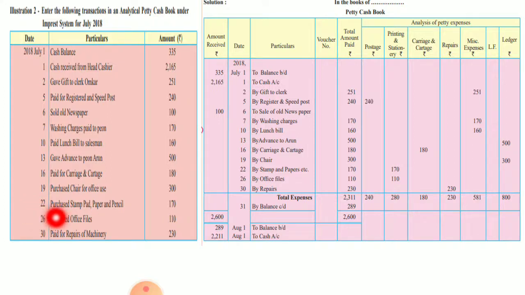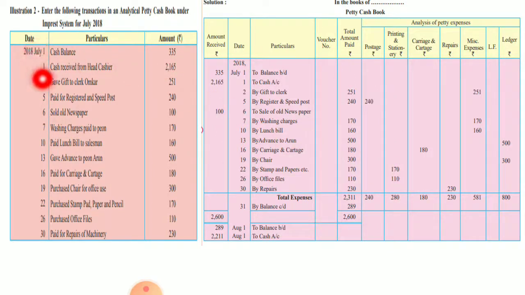Okay. Next, July 22, purchase stamps, pad, paper and pencil. Okay, that is 170. So this is what? Stationery. Okay, so July 22 buy stamp and papers etc. 170 will come in the printing and stationery account. Then July 26, purchase office file 100. So by July 26 buy office file 110, not 100, it is 110. So it will come in printing and stationery.